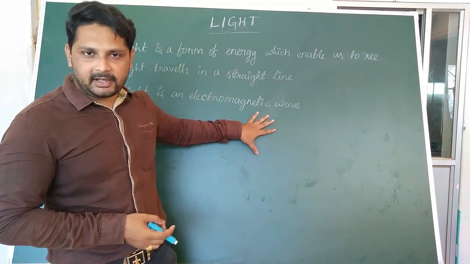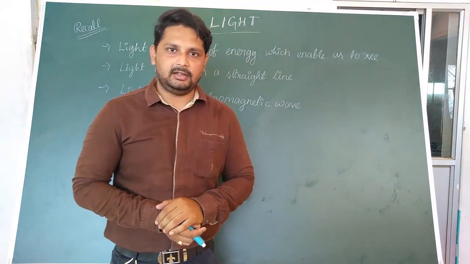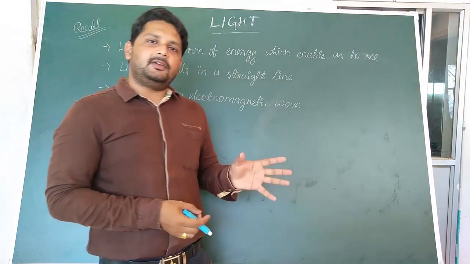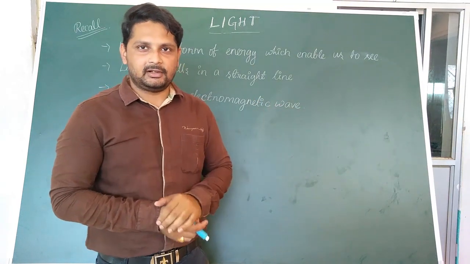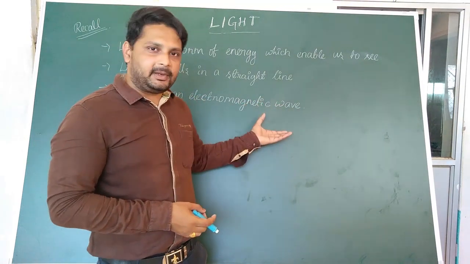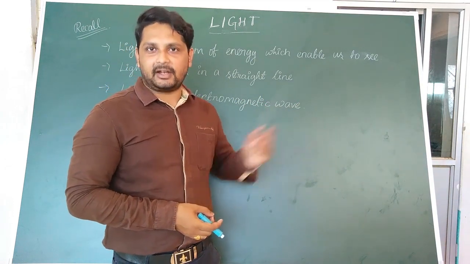Just like any other electromagnetic wave, light has a property that it can travel in vacuum. This is a property exclusively found in electromagnetic waves. Other waves need a medium to travel, but light, since it is an electromagnetic wave, does not need a medium. It can move without any medium, in vacuum.